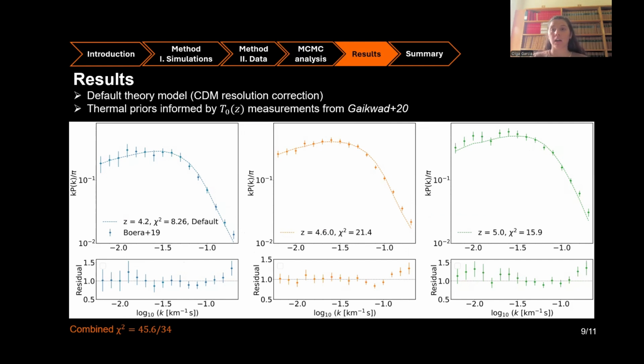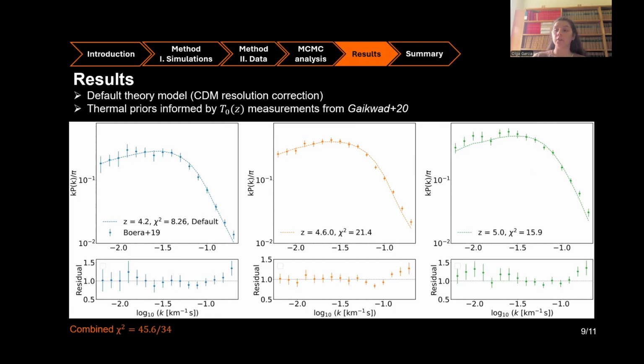And once we are happy with this, we run our MCMC analysis using the Cobaya code, and now we are showing how the best fit flux power spectrum model looks against the data at the 3 redshift bins. In particular, we show this for what we call the default model. In this model, we are using Gaussian priors on this T0 parameter that have been observationally informed from Gaikwad's work, and we also correct our simulations for numerical convergence using cold dark matter only simulations.